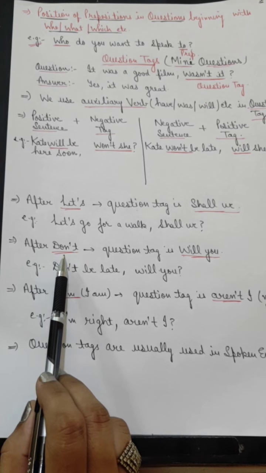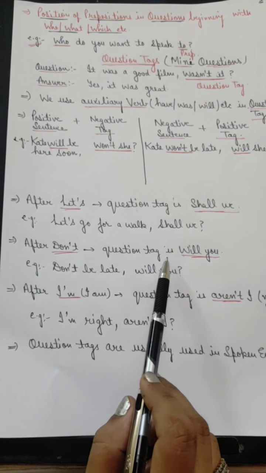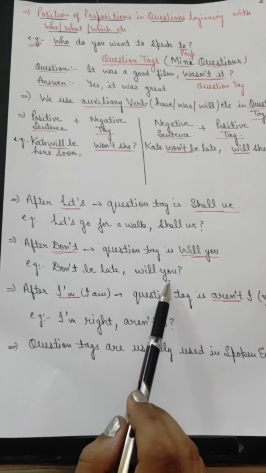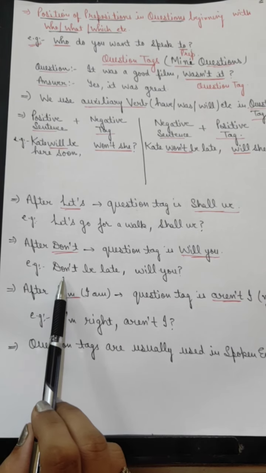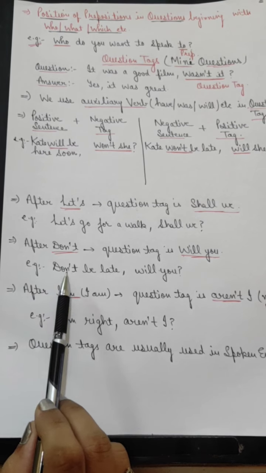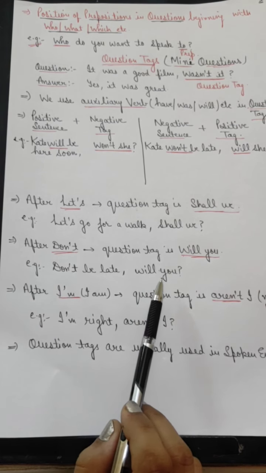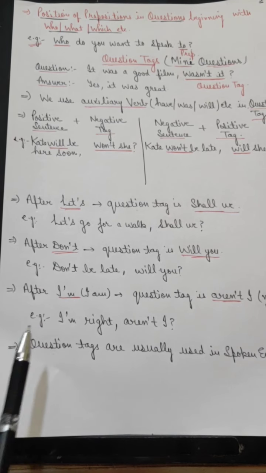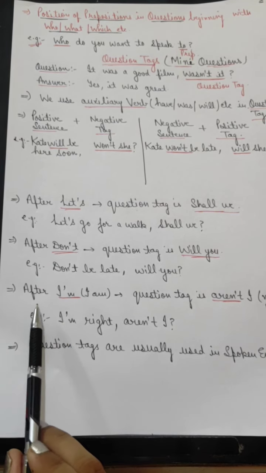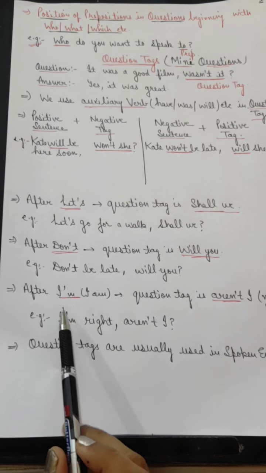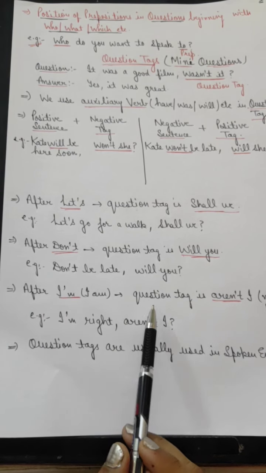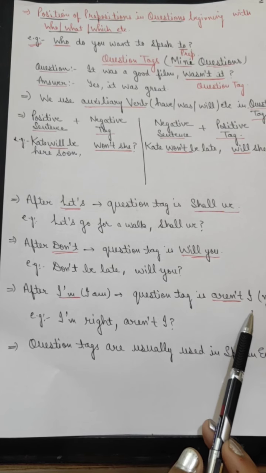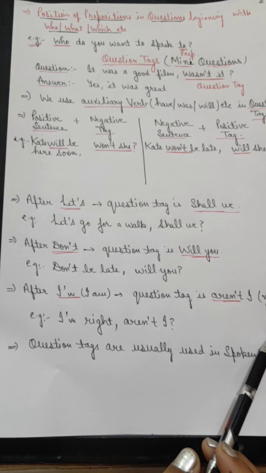Likewise, after don't, the question tag is will you. For example, don't be late, will you? Here we do have an auxiliary, but don't is always changed into will you as a question tag. Another important exception to keep in mind is I am. If I am is used in a sentence, the question tag is aren't I. Am not I will not be used.